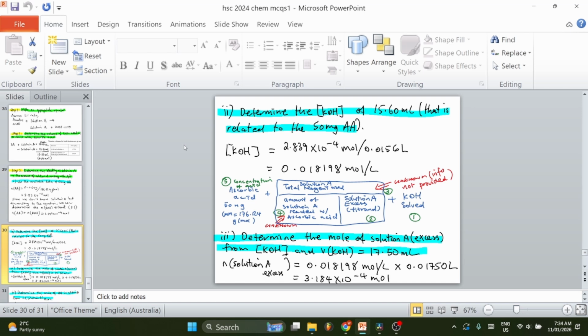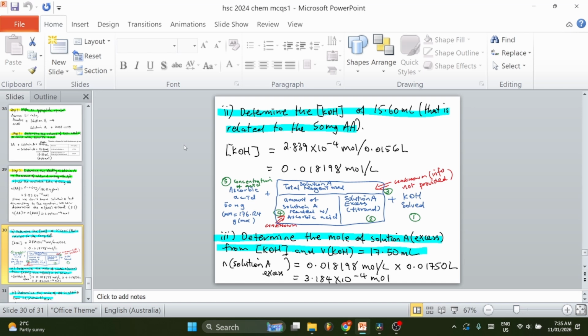Determine the mole of solution A excess from potassium hydroxide and the volume of potassium hydroxide. We know from the table the volume that is directly associated with solution A is 17.50 ml. So we're going to be using this volume and the concentration that was determined in the previous step.